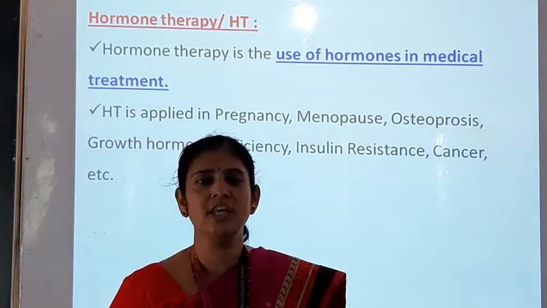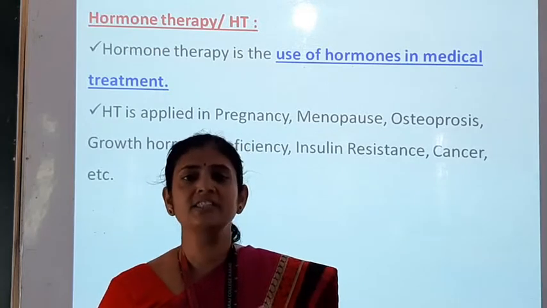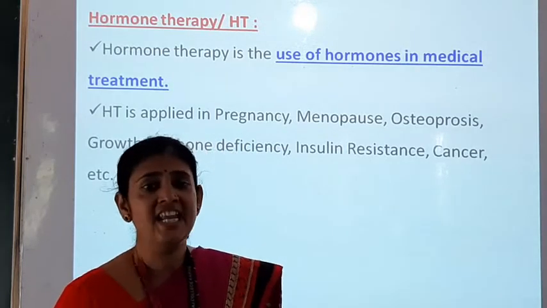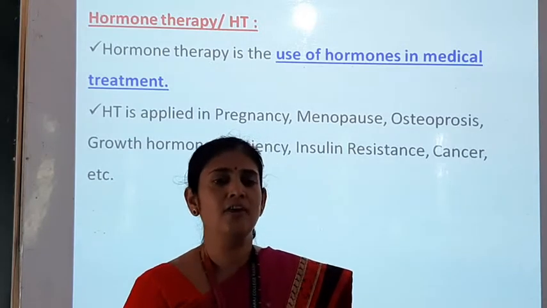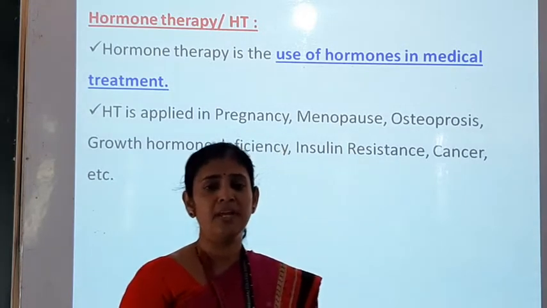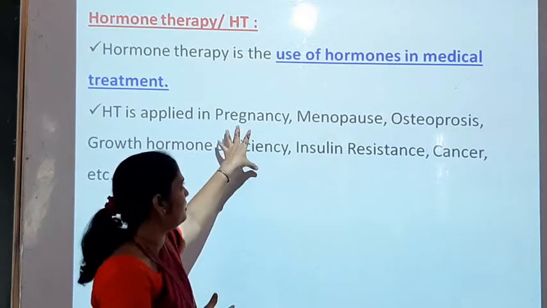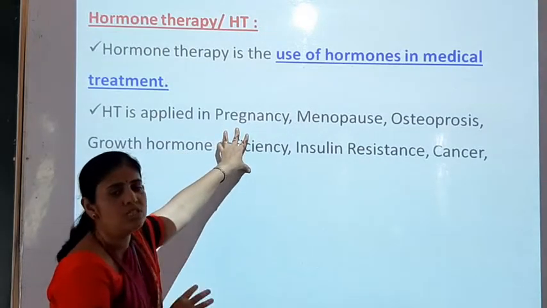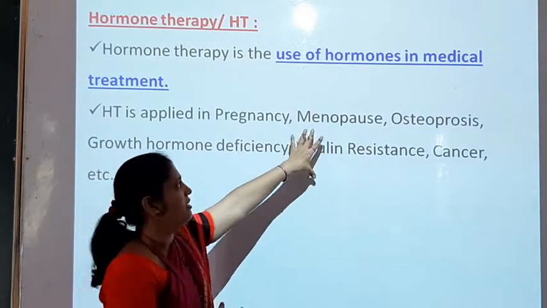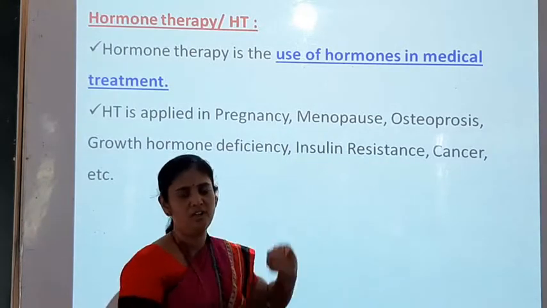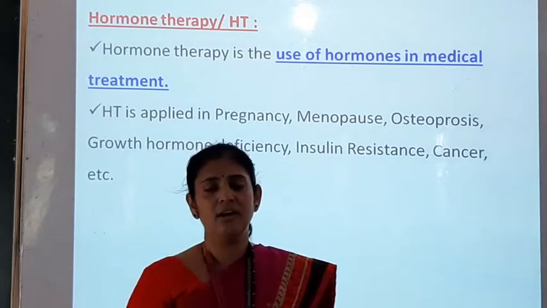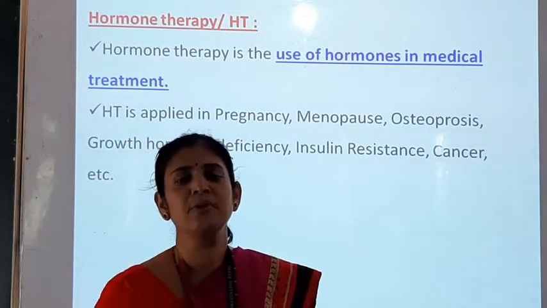that we have seen: estrogen, progesterone, relaxin or testosterone. If these hormones are secreted in very low amounts, there will be a problem in the pregnancy. So to treat the pregnancy we have to use these different hormones. Then the menopause condition, that means stopping of the menstrual cycle after the age of 45 to 50 in females.